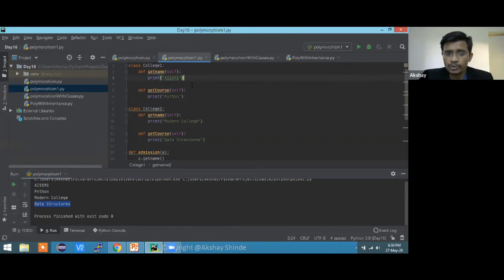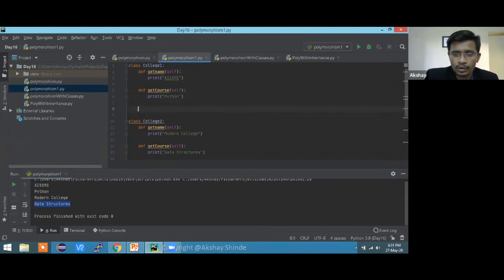Suppose this college 1 has its own set of procedures, right? As Nandini said, there will be criteria to get into that college. We'll check whether that criteria is matching. If the criteria is matching, then only will we return the colleges where you can get admission. Likewise, right? So it's all your thought process.